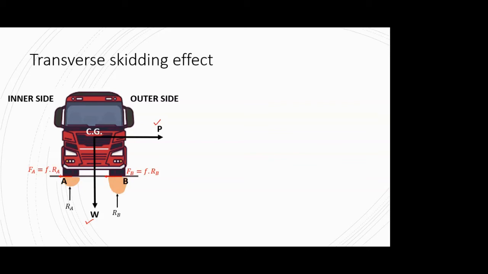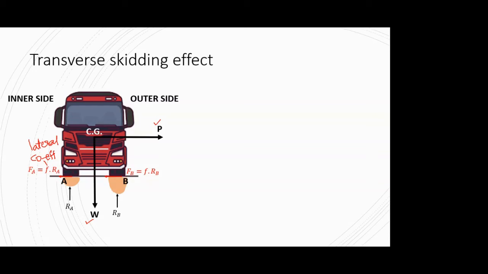So for the frictional forces, if I look again at the wheels A and B, at A you will have a frictional force Fa, which can be given by small f. This small f is the coefficient of friction, but it is the lateral friction coefficient and not the longitudinal one.